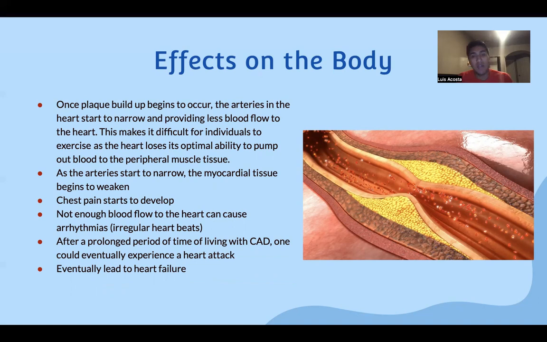As the arteries start to narrow, the myocardial tissue begins to weaken, and chest pain begins to develop, so angina, like we mentioned before. When there's not enough blood flow to the heart, it can cause arrhythmias, which is also known as irregular heartbeats. And after a prolonged period of time living with CAD, one could eventually experience a heart attack. In some extreme scenarios, it could lead to heart failure, and in some very unfortunate and even more extreme scenarios, it could lead to death.